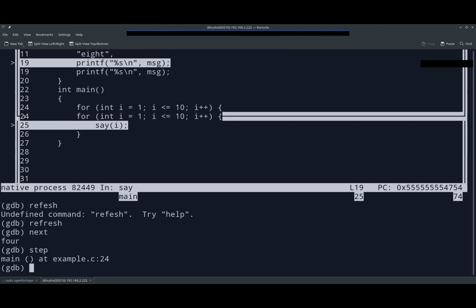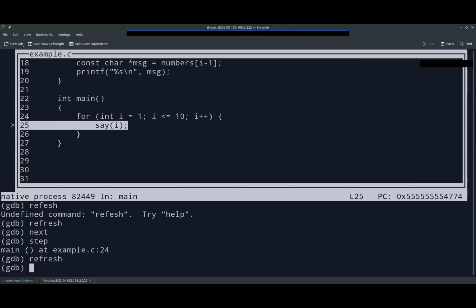And the line number is the same. So what is happening? Sometimes the layout in a different terminal doesn't work, because I'm using a different terminal and the program was designed for a different terminal. So it happens. What we'll do is just do refresh and it will refresh the whole layout completely. That's what refresh is doing.